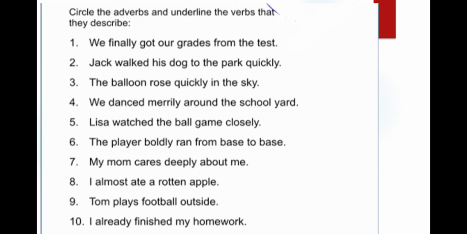Sixth, the player boldly ran from base to base. Seventh, my mom cares deeply about me. Eighth, I almost ate a rotten apple. Ninth, Tom plays football outside. Tenth, I already finished my homework. So, in these sentences, you have to circle the adverbs and underline the verbs that they describe.